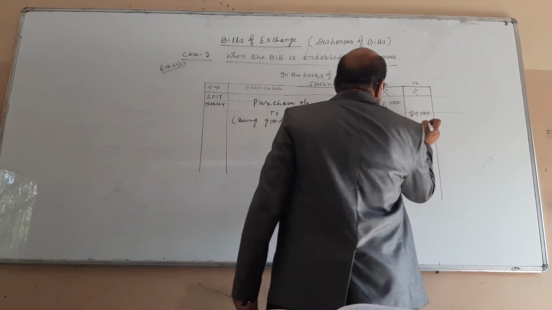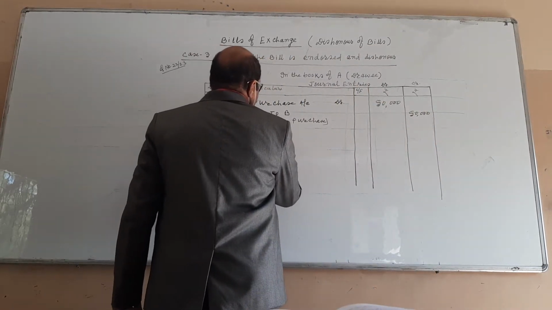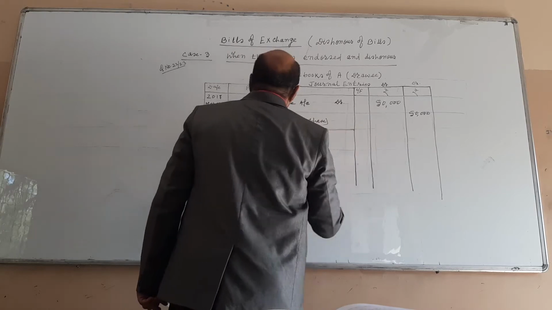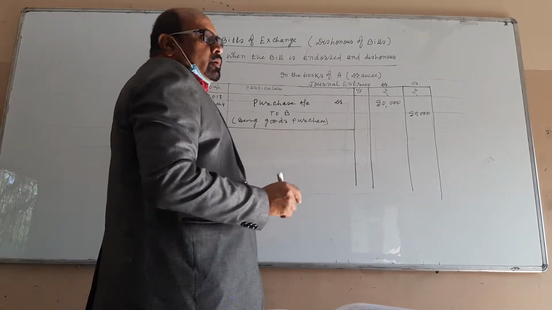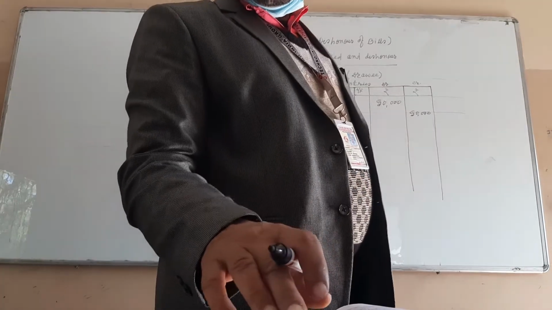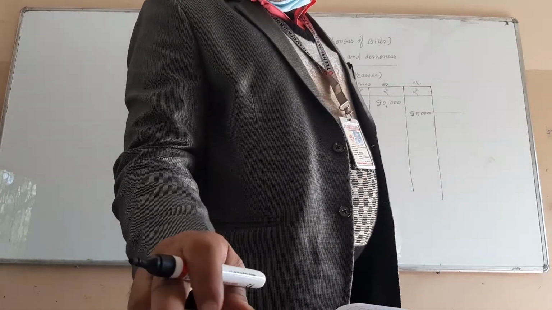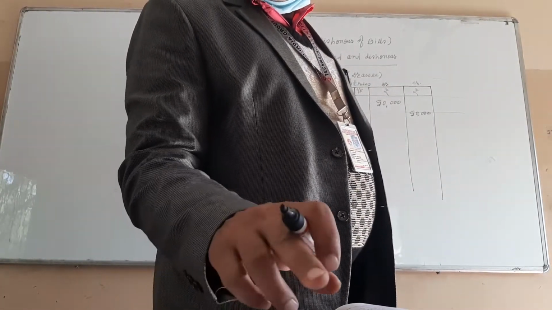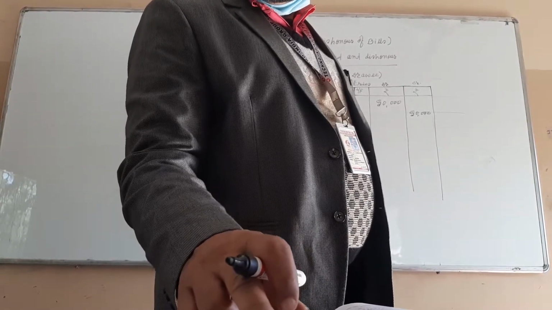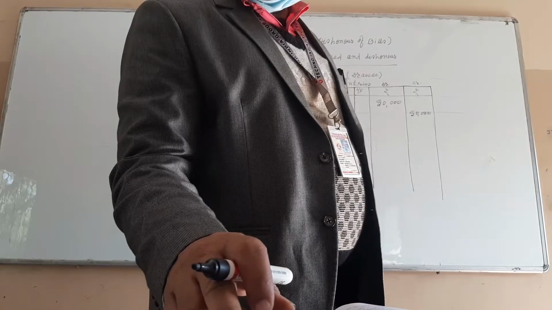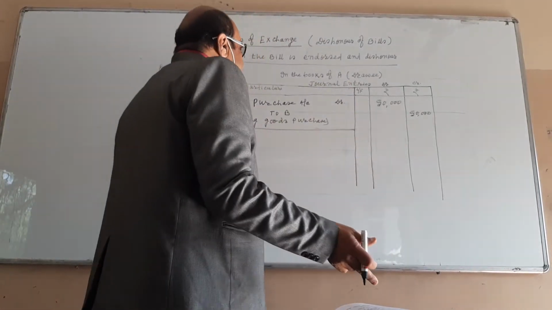Now, on the same day, the second entry, students. Read the question carefully. A paid 40% immediately and for the balance gave a promissory note to B, payable after 30 days.